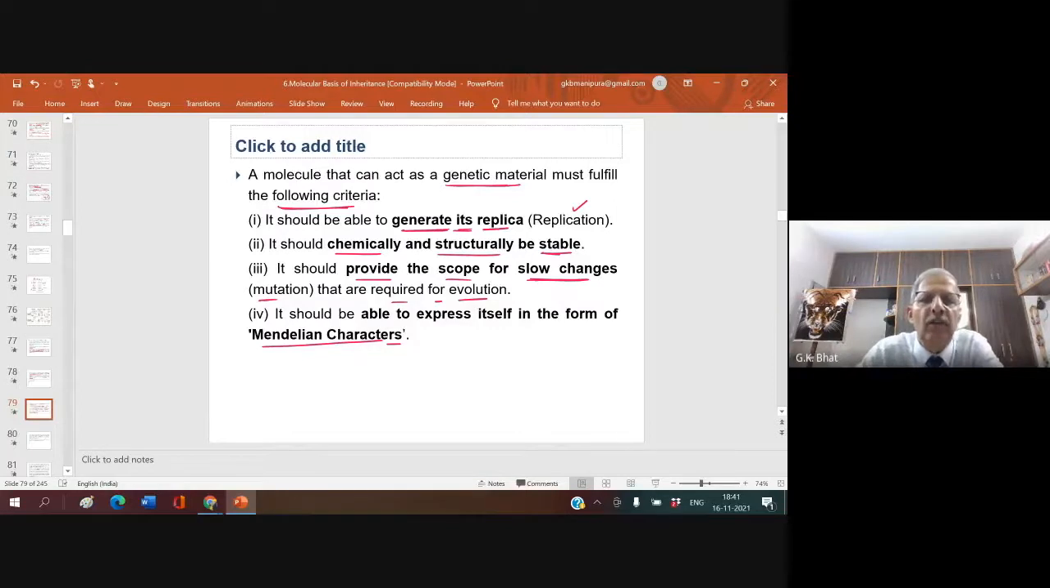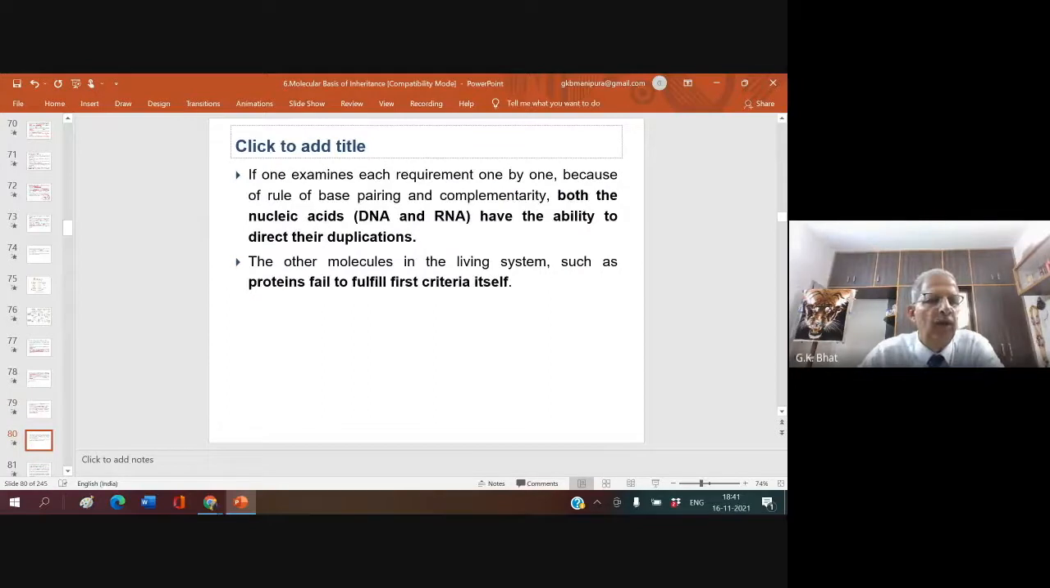Now let us see whether both DNA and RNA have this capacity. If one examines each criterion one by one, because of the rule of base pairing complementarity, both nucleic acids, DNA and RNA, have the ability to direct their duplication.